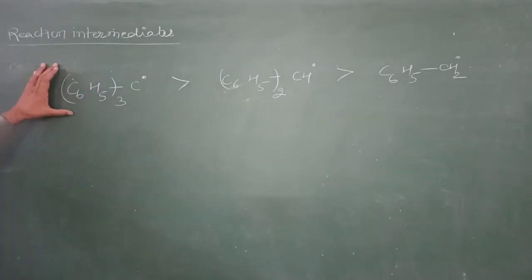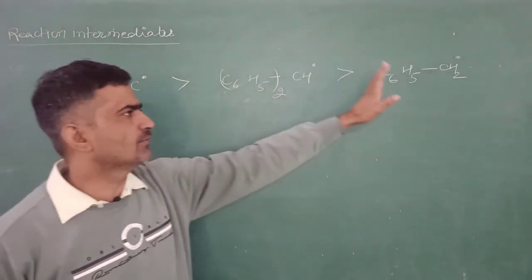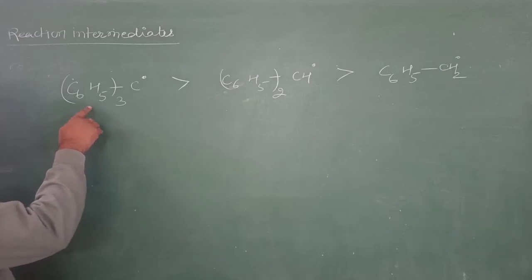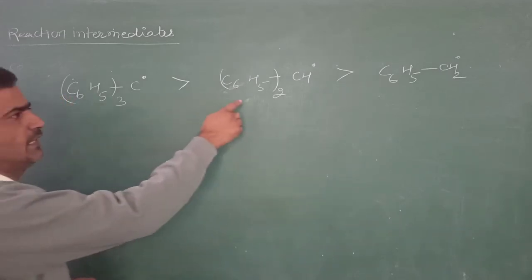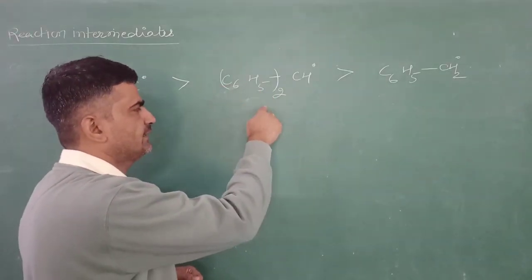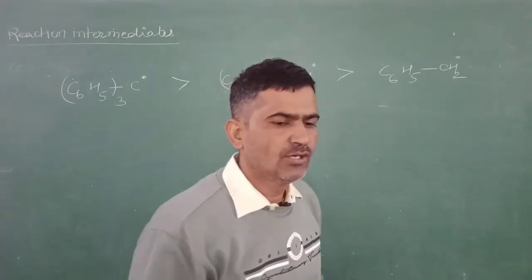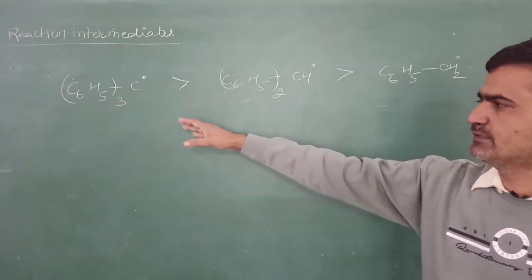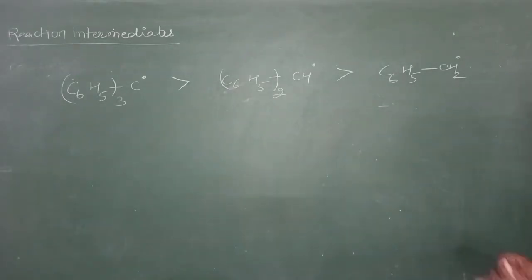This triphenyl free radical is more stable than the diphenyl, and diphenyl is more stable than the benzyl free radical, because it has 3 phenyl groups and more resonating structures are possible. In that, the resonating structures are fewer than this, and this has the least resonating structures. On the basis of the number of resonating structures, the tertiary triphenyl free radical is more stable than the diphenyl and then benzyl free radicals.